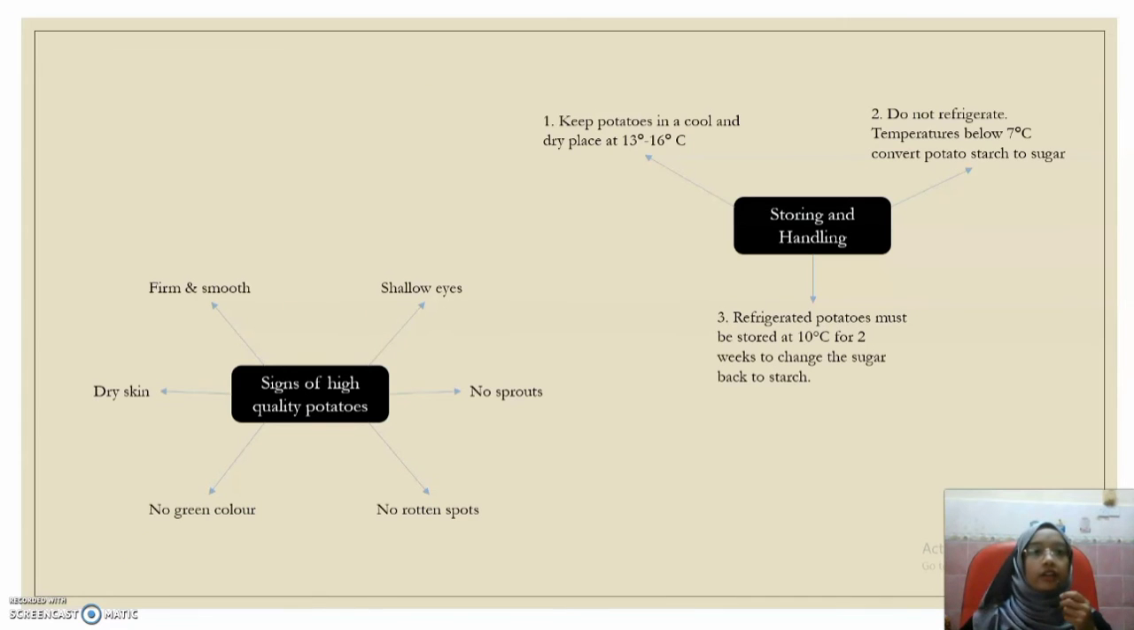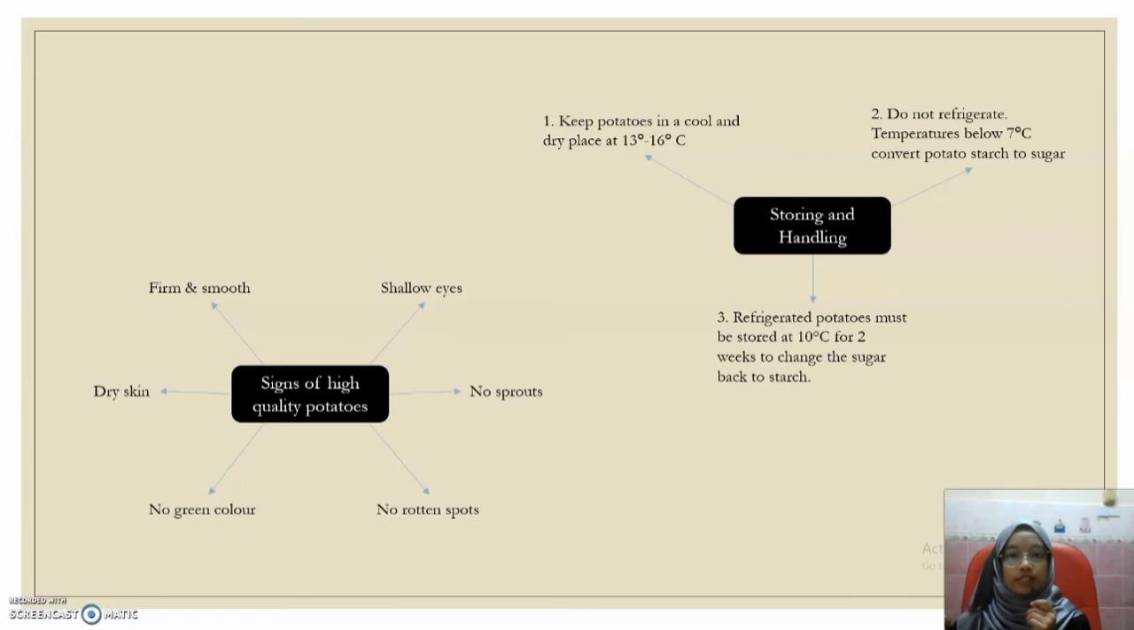Storing and handling. There are three methods of storing and handling. First, keep potatoes in a cool and dry place at 13 degrees Celsius until 16 degrees Celsius. Second, do not refrigerate at temperatures below 7 degrees Celsius, which converts potato starch to sugar. And the last one, refrigerated potato must be stored at 10 degrees Celsius for 2 weeks to change the sugar back to starch.